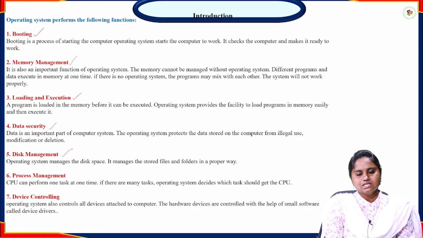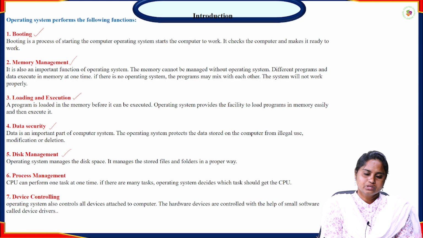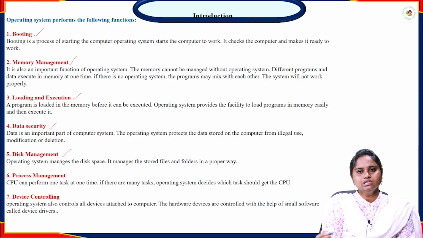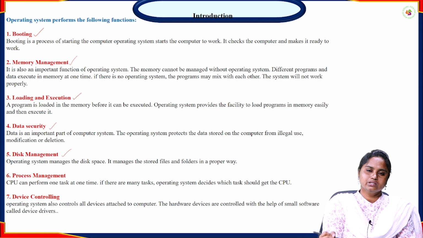And after that, disk management is also there. That covers how much disk space is required for each and every process while executing, and storing files and doing operations on them, such as insertion, deletion and truncating operations. We can do anything with disk management, with file allocations, and at the same time folders and directories, everything. These functions are done by the operating system.